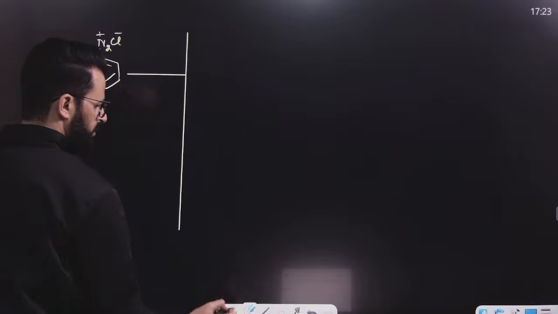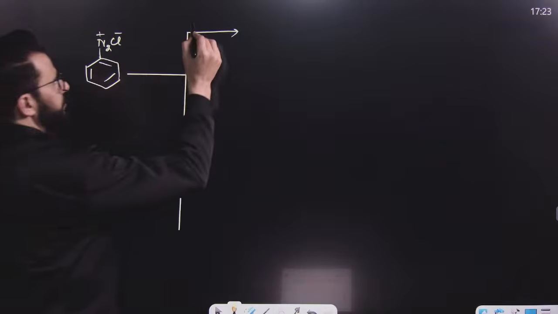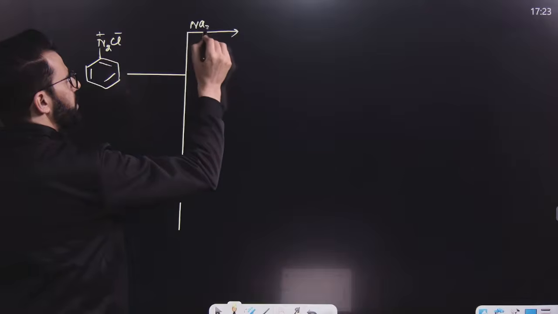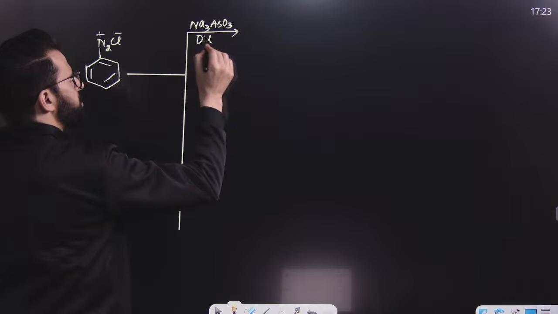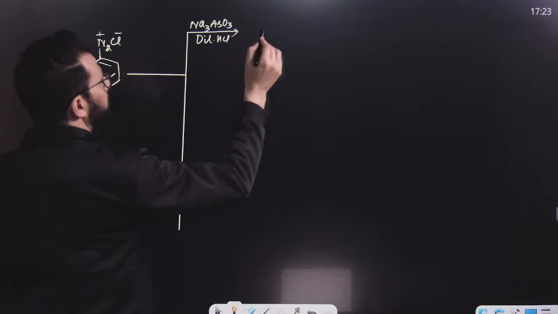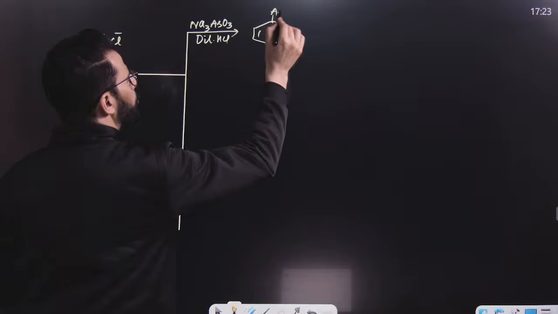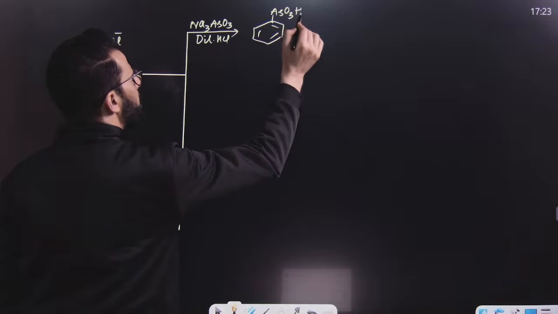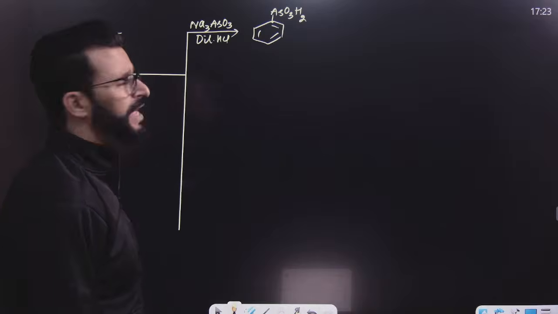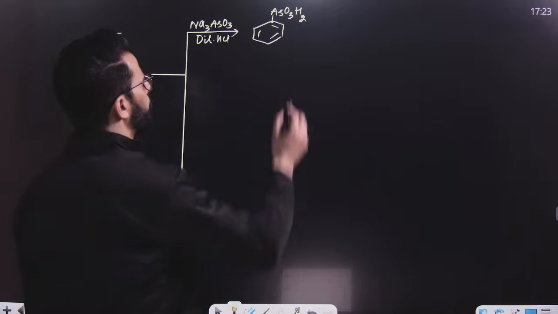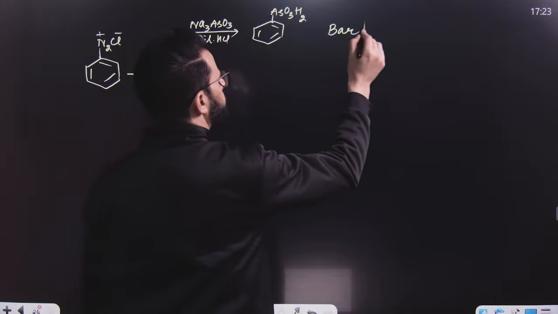If benzene diazonium salt is treated with sodium arsenite Na3AsO3 followed by acidification, say for example dilute HCl, then this N2 group will be replaced by AsO3H2. AsO3H2 is known as the arsenic acid group, and this reaction is known as the Bart reaction.